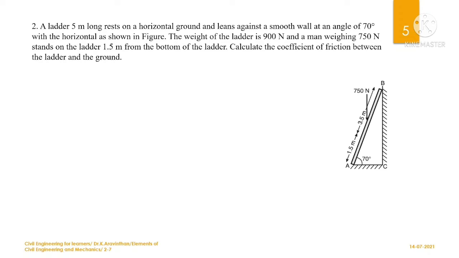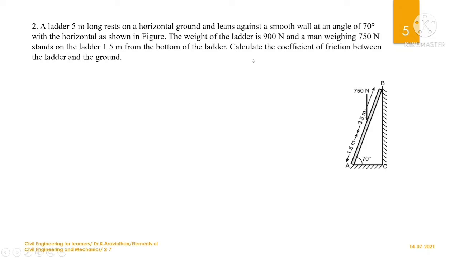From the earlier problem, if you compare, there only the applied load is given, no need to assume the self weight. In this problem, they have given a self weight of the ladder as 900 Newton and a man is standing on that ladder who weighs 750 Newton. So he might be 75 kilo and the ladder might be 90 kilo approximately.